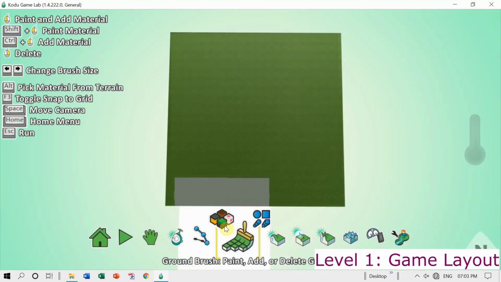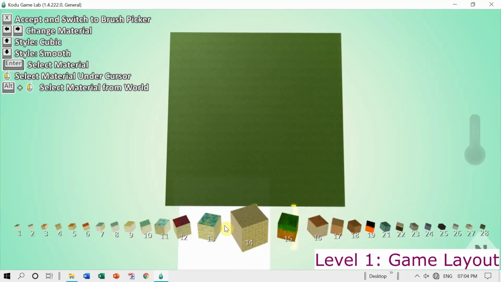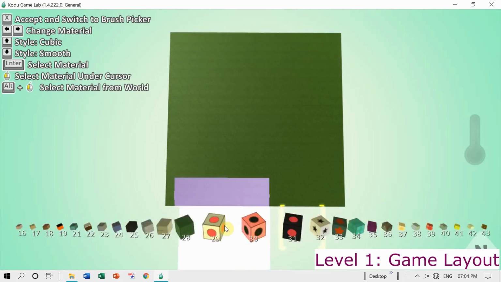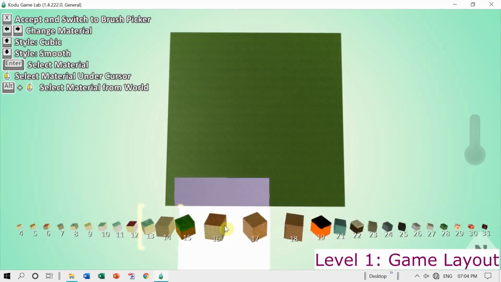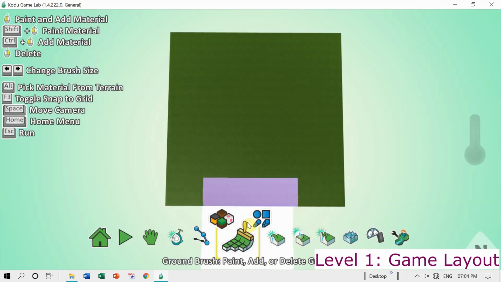Ground brush tool is a collection of so many brushes. I can take any of the brushes available there, and I can increase and decrease the size of the brush by the left and right arrow keys.